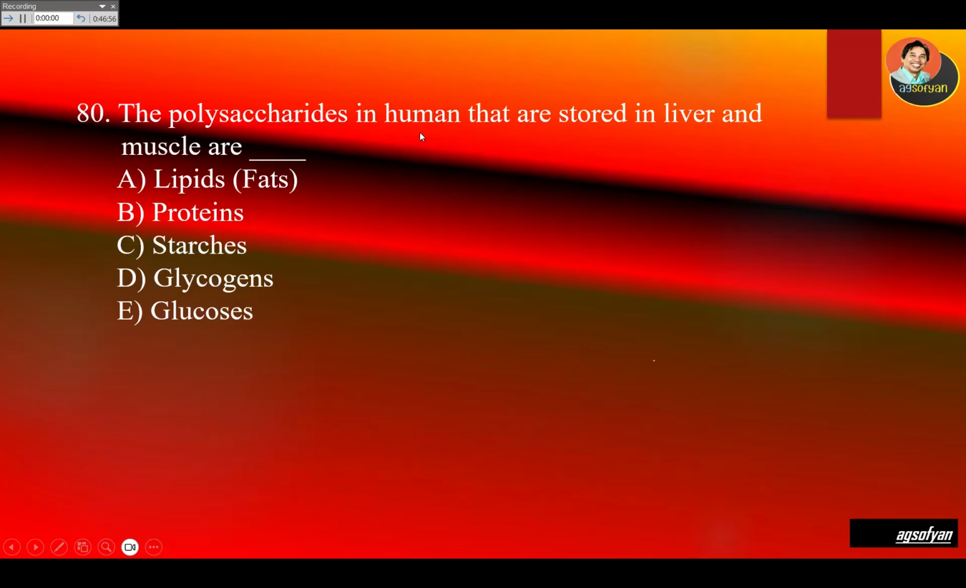The polysaccharide in humans that is stored in liver and muscle is glycogen. Glycogen actually consists of many glucoses. So humans or animals save their glucose in the form of glycogen, compared to plants, which store their glucose in the form of starch. So starch is for plants, glycogen is for animals.